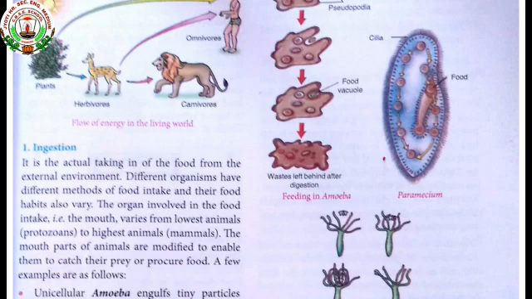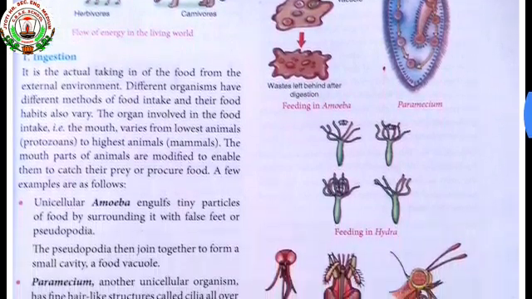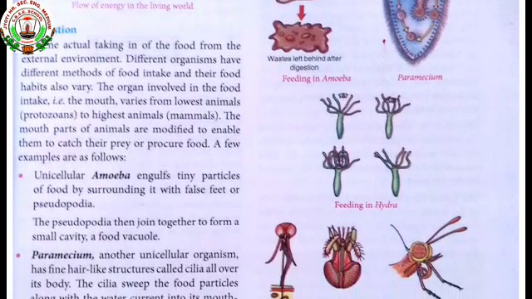In the food vacuole, active enzymes are there, which help in digesting the food. After digesting the food, the cell of the amoeba bursts and the undigested waste is thrown out of the cell.